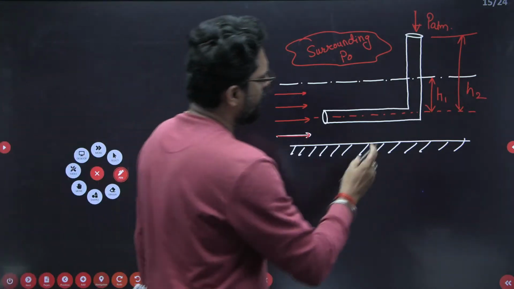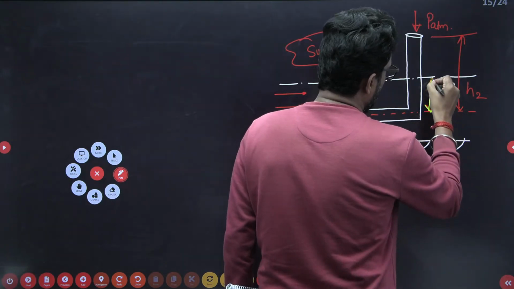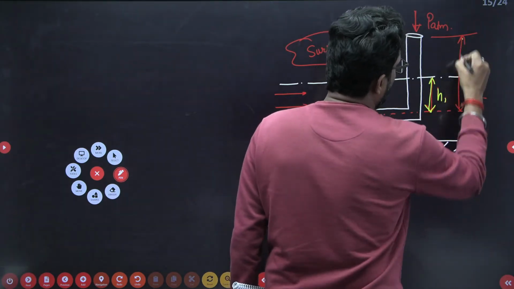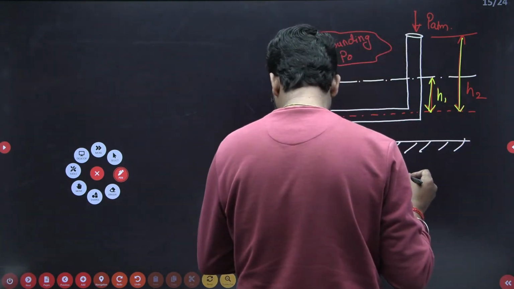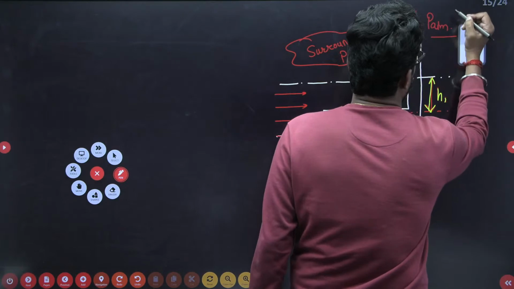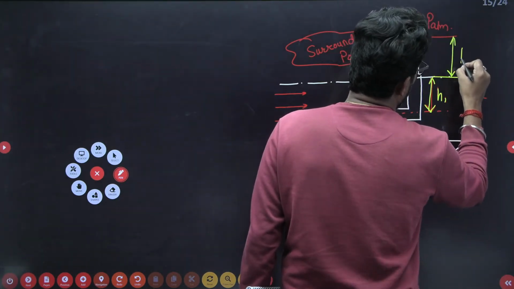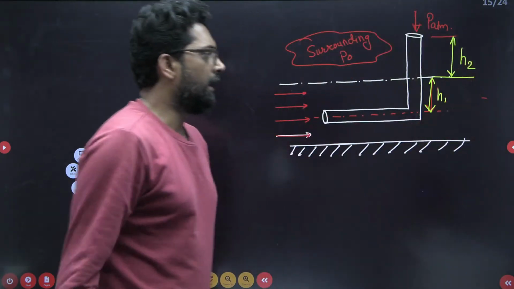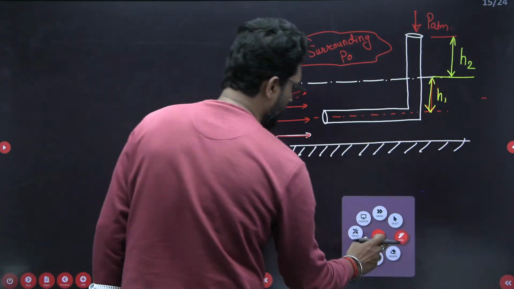So this is H1, and this is H2. I think H2 is not like that. H2 is from here. This is H2. That means the vertical height of the pitot tube is H1 plus H2. Okay, no problem at all.